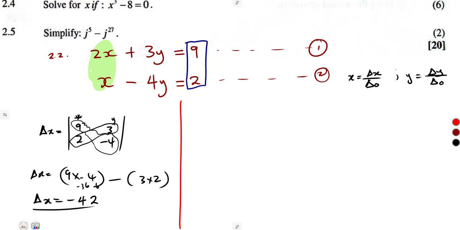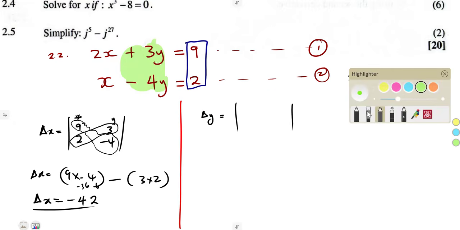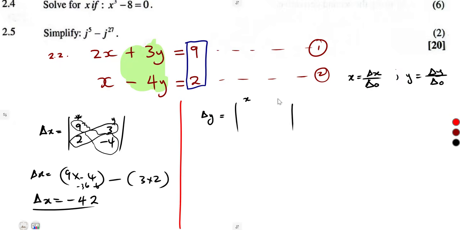And we move on to the part of y. We're going to need to find its determinant. All right. So this time we are going to close the part of y, so y is the one that is affected. We close it and place the constants. Meaning to say x is not affected, but it is the part of y that is affected. For x, we're just going to take these coefficients as they are, 2, 1. And y is being what? Affected. You must use the constants 9 and 2.